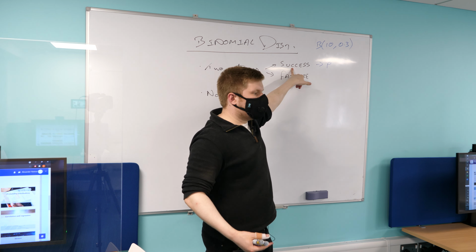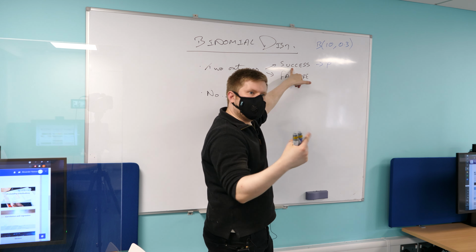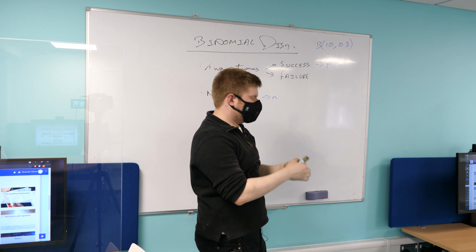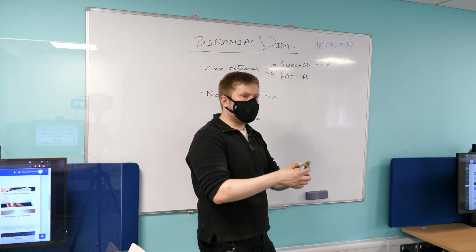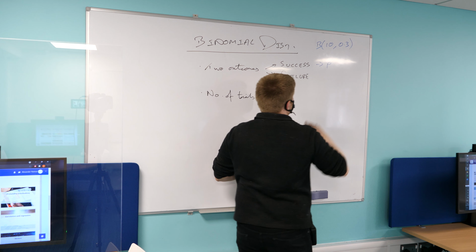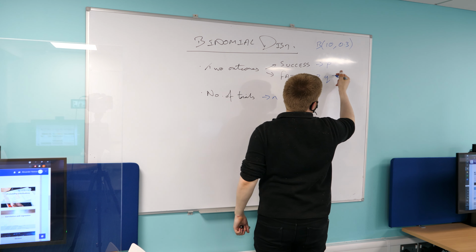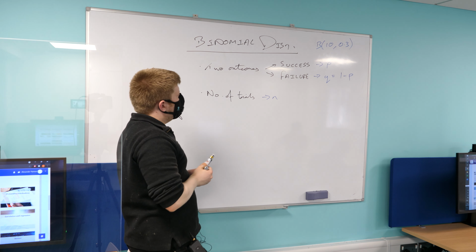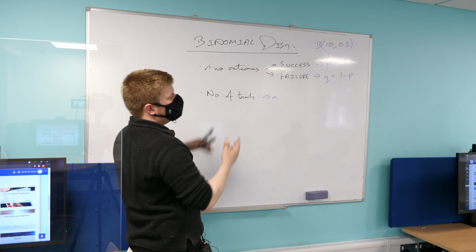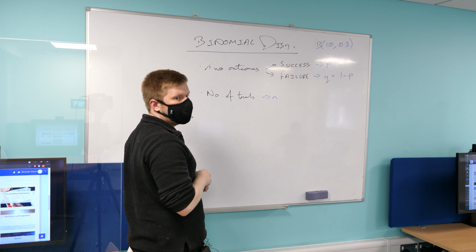So the probability of missing is our success, whereas going in is the failure. So it all depends on how we define it. You sometimes see this written as Q, which is 1 minus P. So that's really the two parameters that we need to consider when we're dealing with a binomial distribution.